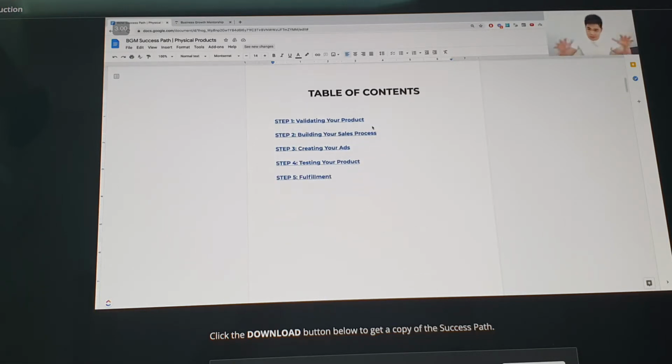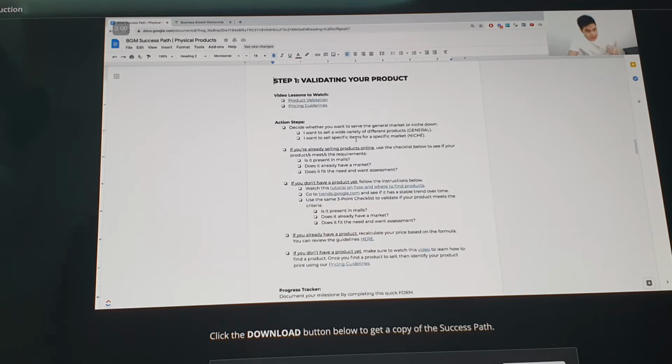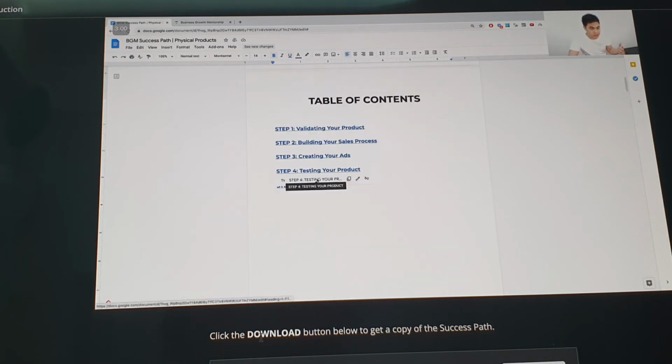Okay? So again, below this video, you're going to see the PDF, download this PDF, so this will be your manual, it will be your guide, it will be your map to implement the lessons here, especially in the e-commerce business. So may feature kasi when you click on this link, guys, mapupunta ka sa specific na part. For example, this one, pupunta ka agad sa step 1 which is validate your product. Okay? If I click naman testing your product, pupunta ako straight to testing your product.